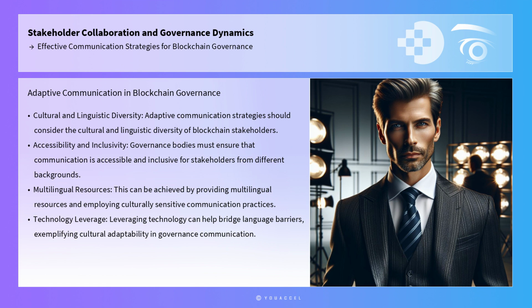Furthermore, adaptive communication strategies should consider the cultural and linguistic diversity of blockchain stakeholders. With blockchain being a global phenomenon, governance bodies must ensure that communication is accessible and inclusive for stakeholders from different backgrounds. This can be achieved by providing multilingual resources, employing culturally sensitive communication practices, and leveraging technology to bridge language barriers. For instance, decentralized autonomous organizations like Aragon prioritize multilingual communication to engage a diverse global community, emphasizing the importance of cultural adaptability in governance communication.